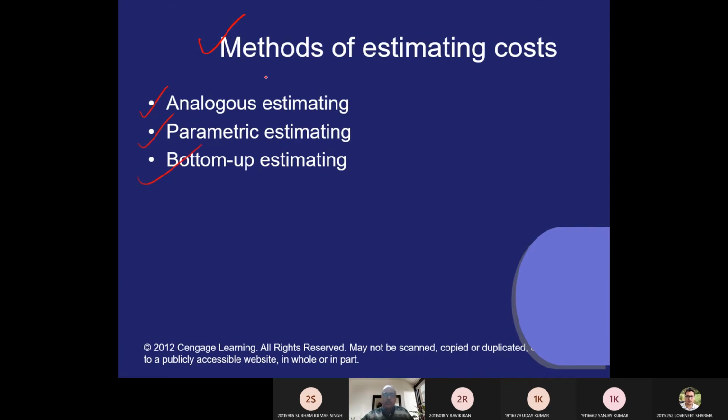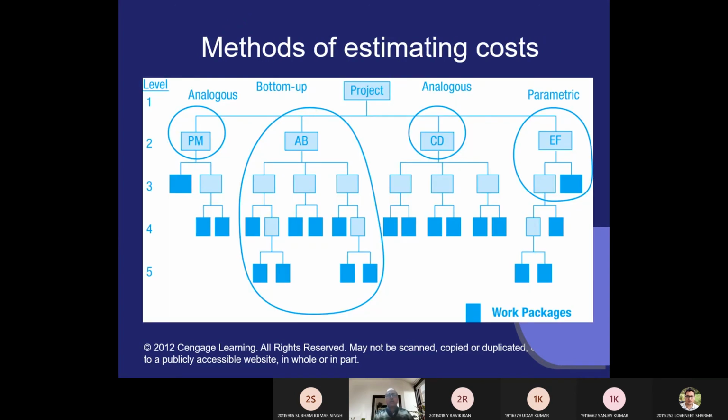These three methods you can see here, it is written. You can read also: analogous estimating cost method, parametric estimating method, and bottom-up estimating method. You can understand very easily. I am coming to explain to you the methods of estimating the cost. The first, you see in this PowerPoint itself, the bottom-up estimating cost method, which is given here. If you see this basket, three types I have told: analogous methods, bottom-up methods, and parametric methods. These are the methods you can see here.